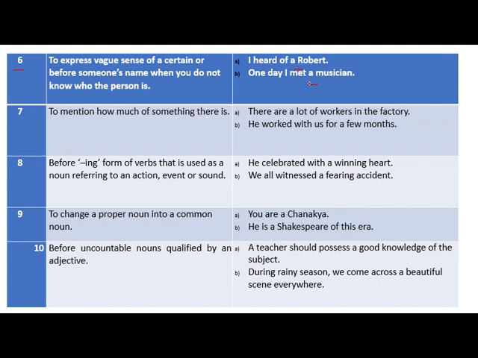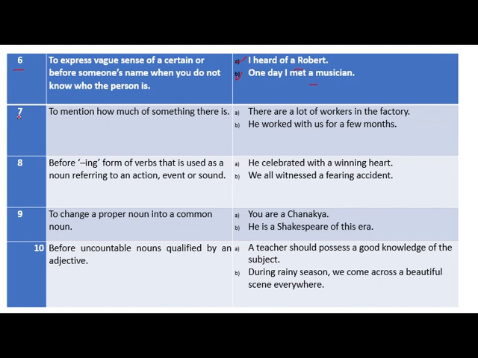Suppose you don't know much more about someone, meaning excluding his name only, you can use the article a. Therefore, I have used a in sentence number 1. I heard of Robert, and one day I met a musician, because I don't know individually much more about the musician whom I am going to meet next week.